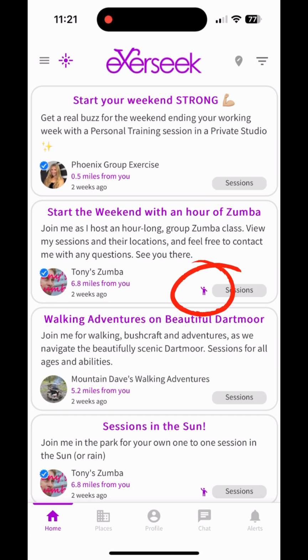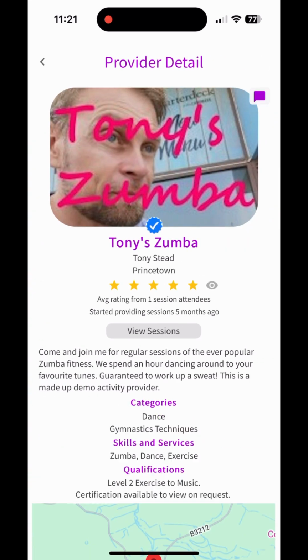If you have any waving person icons displayed on a post, then this means that you have a connection or friend booked onto an upcoming group session with that provider. More on that in a moment. Clicking onto a post's provider photo will bring up their business profile screen.